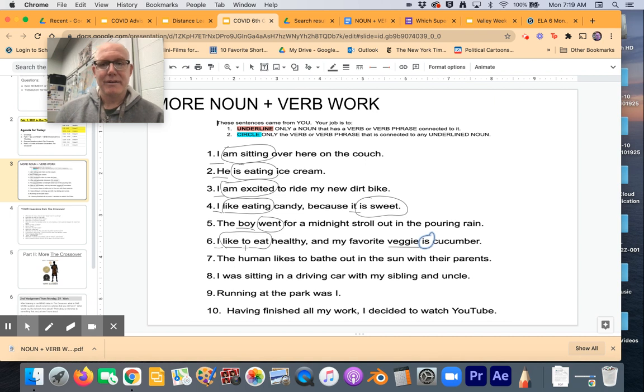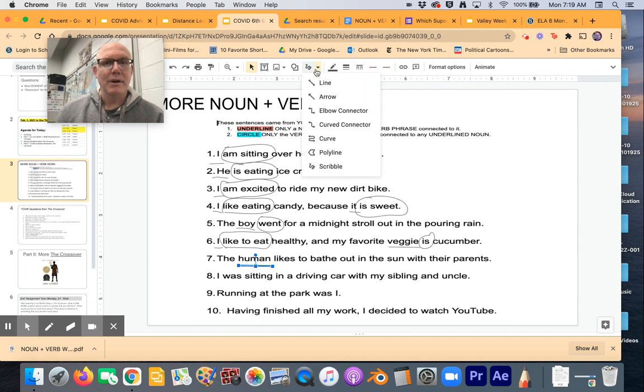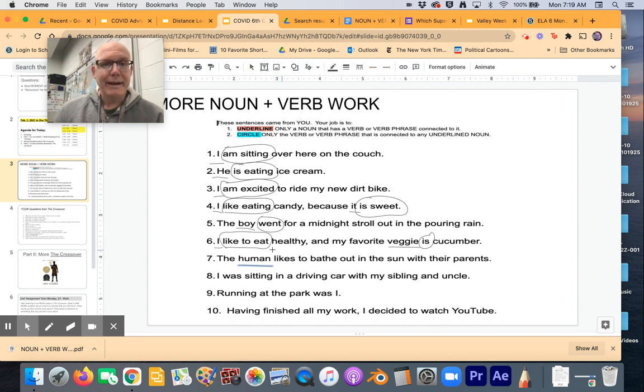Next one. The human likes to bathe out in the sun with their parents. Okay, human. Obviously, we got a human. What is the human doing? Likes to bathe. The whole thing is what they are doing. You can't take likes, it is not enough. To bathe has to go with likes. That's the verb phrase. Out in the sun with their parents, all that is describing where and when. It would be out in the sun. That's where. With their parents. That's added information about with who. So the human likes to bathe. Human, noun, likes to bathe. That's what the noun is doing. Only thing you can do there.